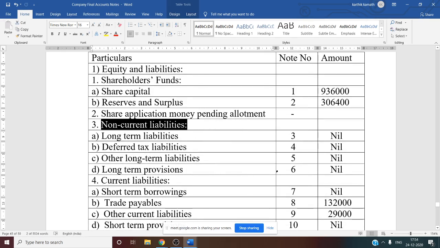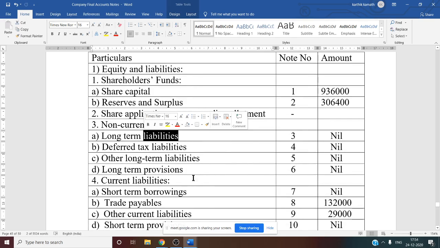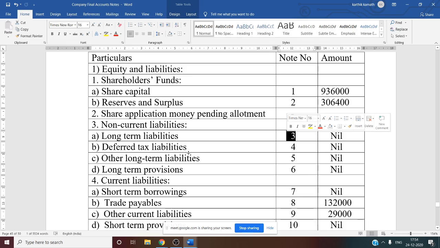Under non-current liability 3 to 6, 4 working notes are there. Long-term liability, debenture information not there, nil. Deferred tax liability 4, nil. Other long-term liability not there, nil. Long-term provision, working note number 6, that is also nil.